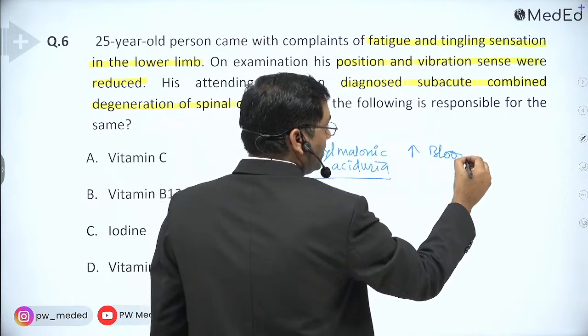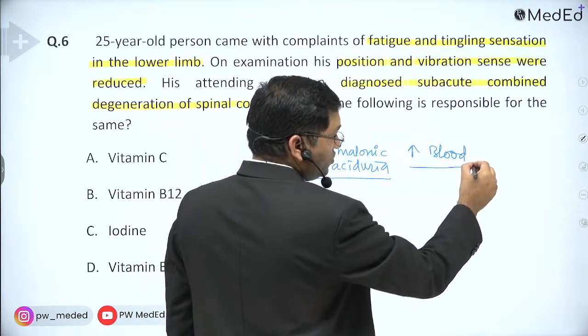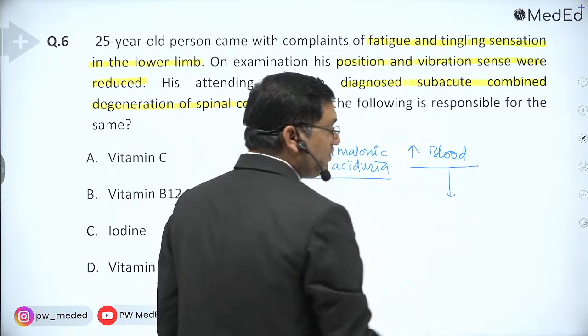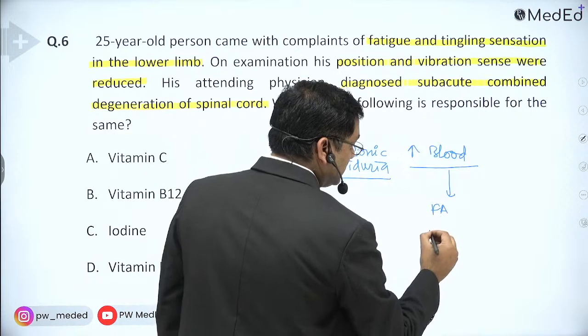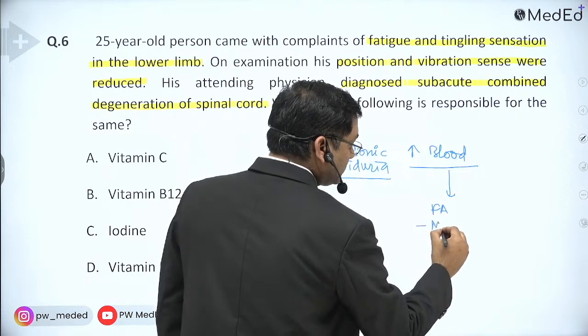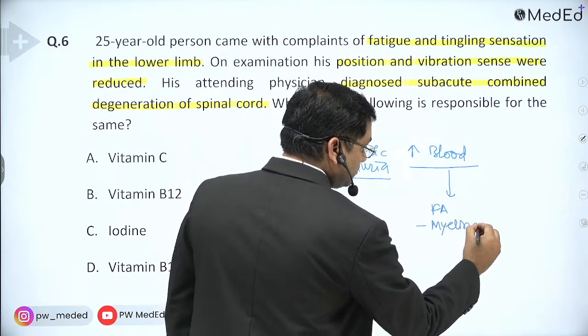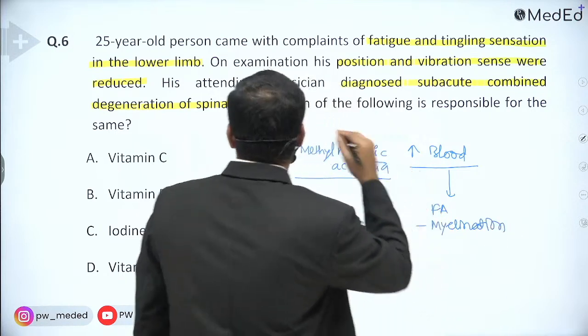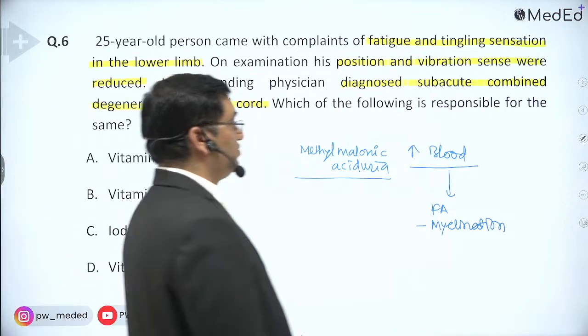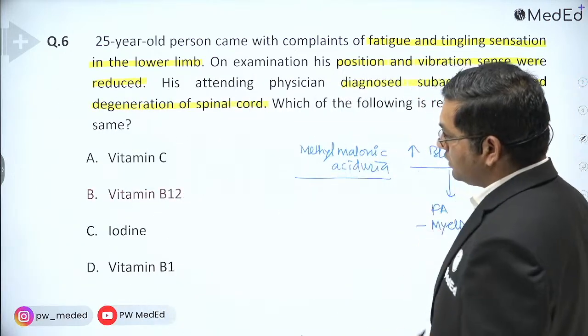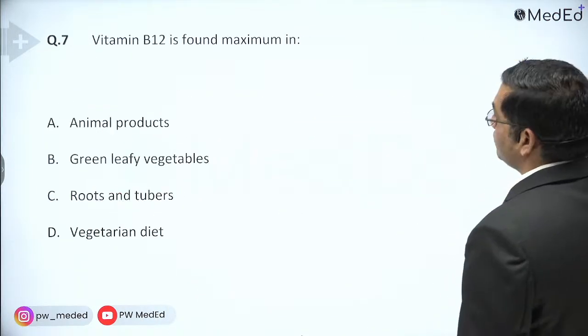That's why methylmalonic aciduria is there. So this causes the damage. Methylmalonic acid affects the fatty acid synthesis, lipid synthesis. It affects the myelination process. So that's why it leads to the subacute combined degeneration of spinal cord. Okay. So the answer is vitamin B12.